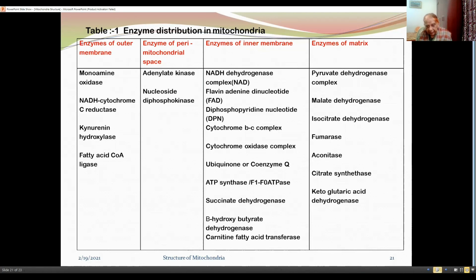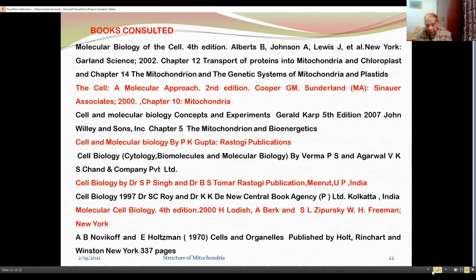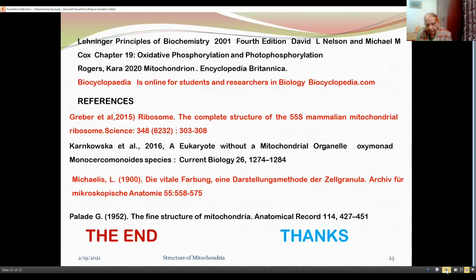Now with this, I will come to summarize, and I have mentioned the books consulted, and also the references taken from which the material has been prepared.